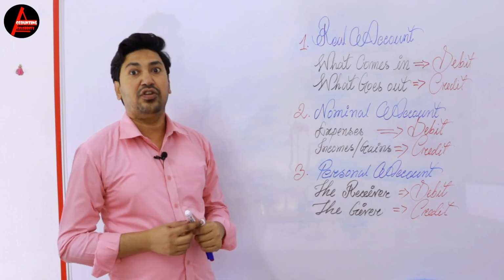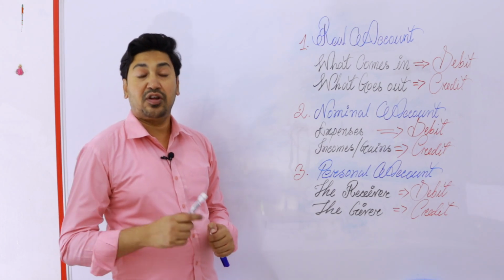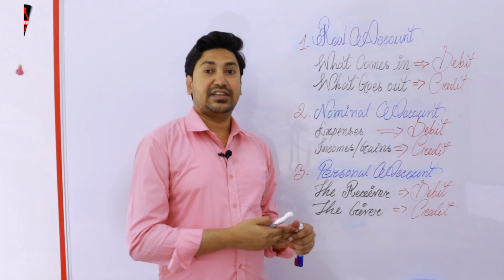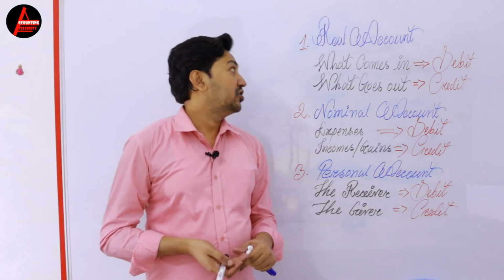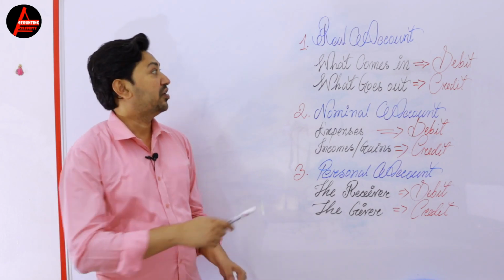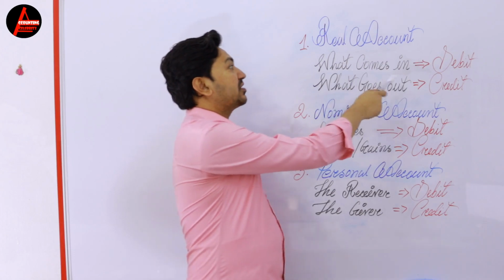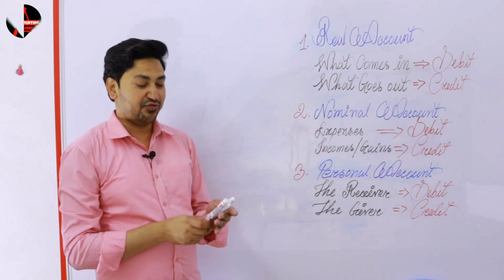So what is the rule for the real account? How you understand when this real account will be debited, when this real account will be credited, or when this asset will be debited and when this asset will be credited. Okay, so it's very easy to understand. Look here, the rule of real account: what comes in will be debited, what goes out will be credited.